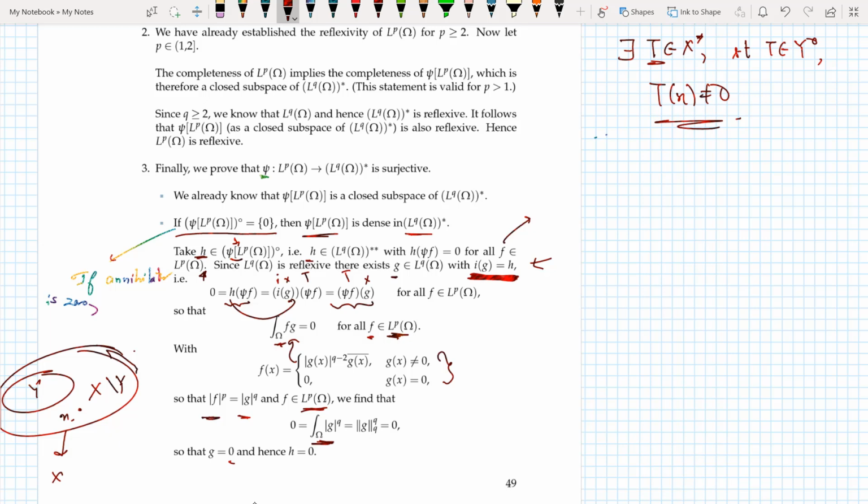I took an arbitrary element in the annihilator of psi of Lp omega and found that this h is equal to 0, so the annihilator set must be 0. Thus I can say that psi of Lp is dense in Lq, and I know that psi of Lp is closed, which I proved in the above case. So psi of Lp is equal to all of Lq, and hence this mapping is surjective.